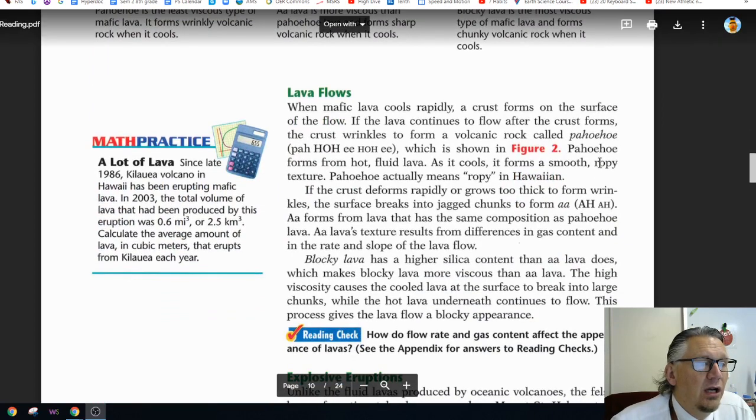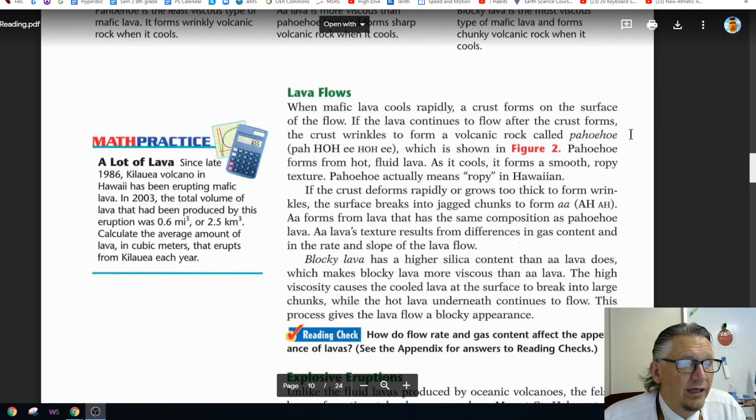Lava flows. When mafic lava cools rapidly, a crust forms on the surface of the flow. If the lava continues to flow after the crust forms, the crust wrinkles to form volcanic rock called pahoehoe, which is shown in Figure 2. Pahoehoe forms from hot fluid lava. As it cools, it forms a smooth, ropey texture. Pahoehoe actually means ropey in Hawaiian.